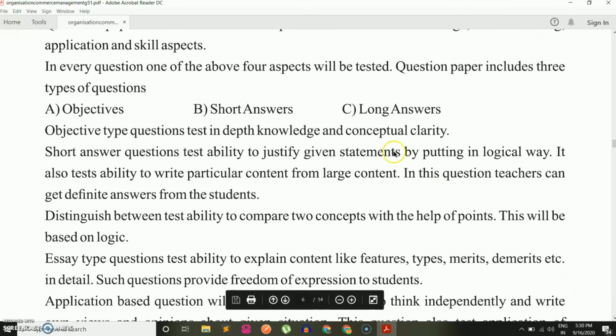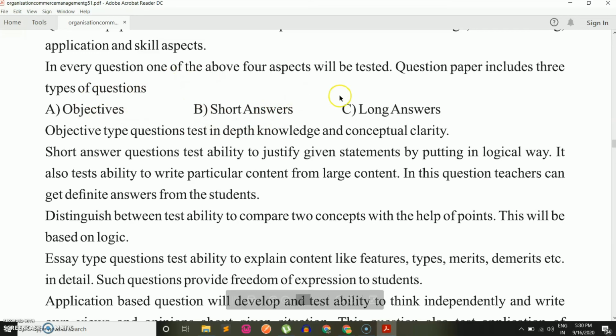So you have a total of 3 types of questions. One is objectives, second is short answers, and third is long answers.